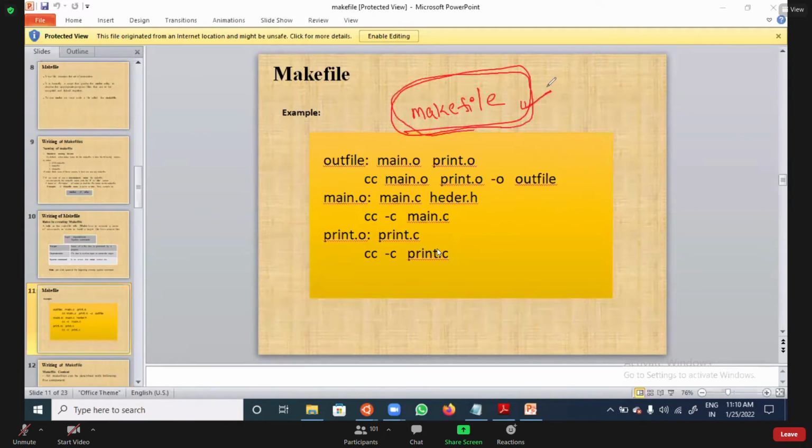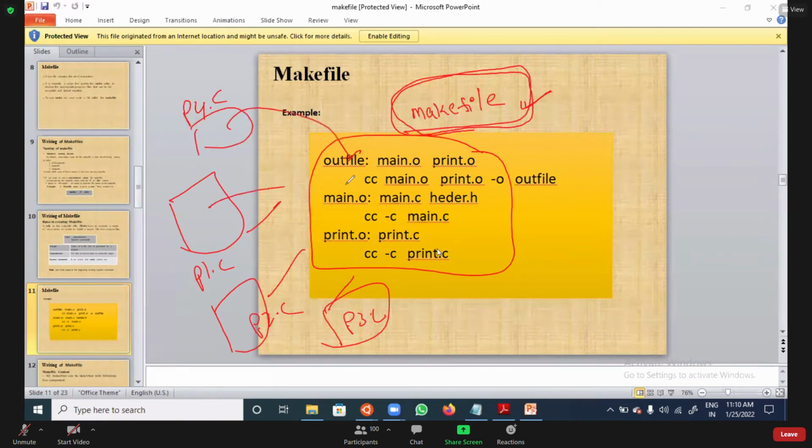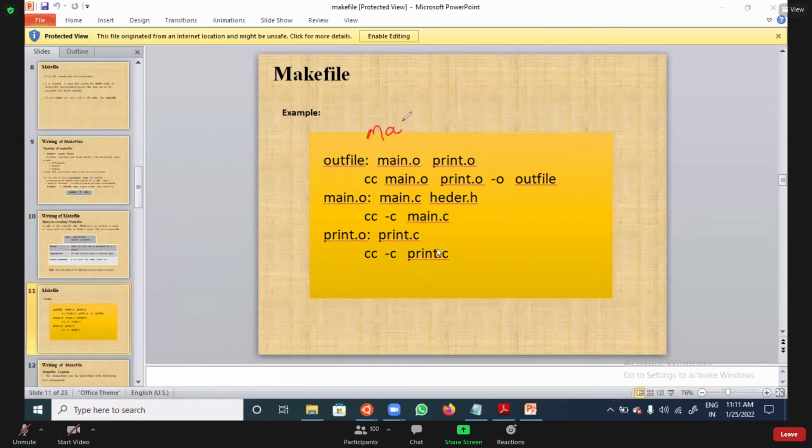Once you create it, whatever files you are taking, p1.c, p2.c, p3.c, all these files you need to write here. You need to add them in this file. So if you created p4.c, you need to add it here too. All the files you need to add here. Whenever you add them in the Makefile, then what will happen when you compile using the command make?